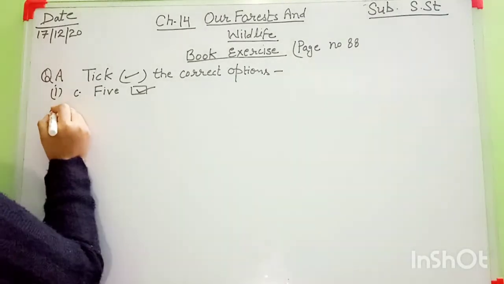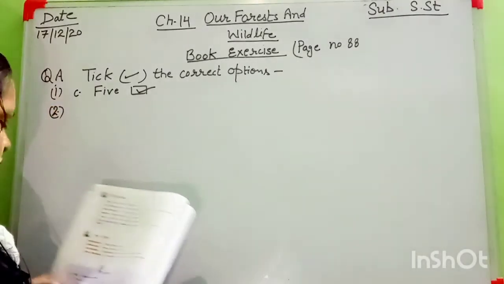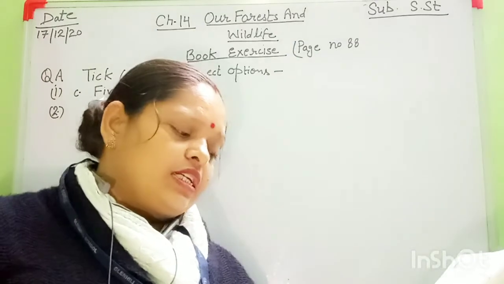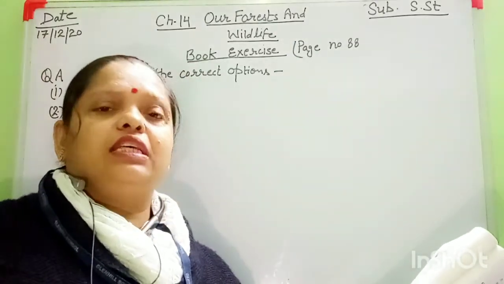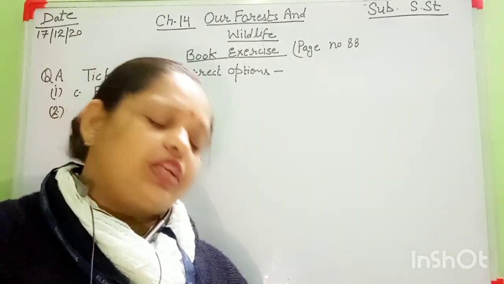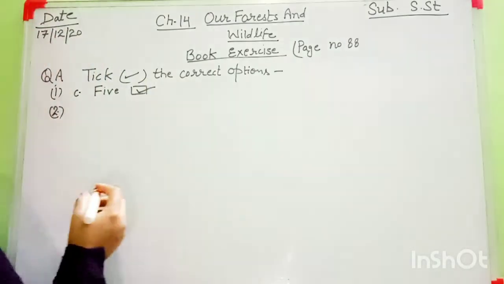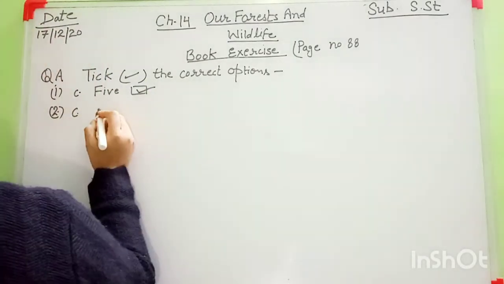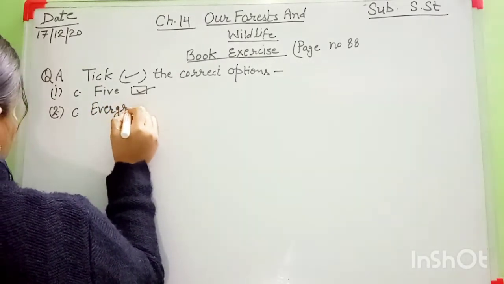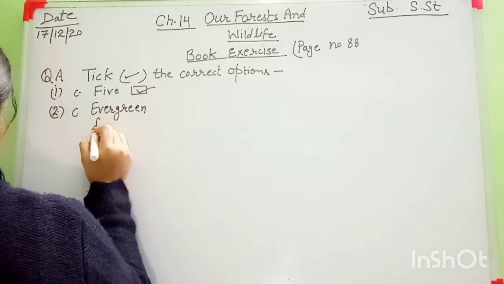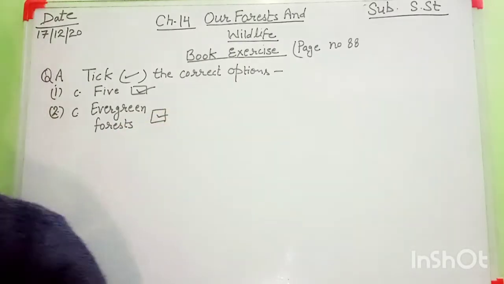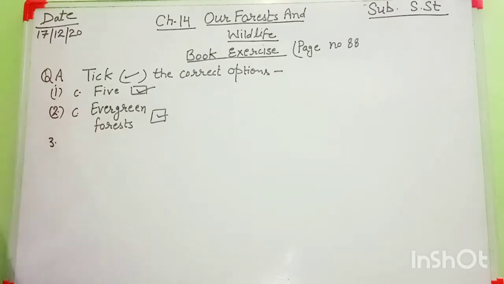Question number 2. Ebony is found in which type of forest? A. Thorny forest. B. Deciduous forest. C. Evergreen forest. Ebony is a type of tree and it is found in evergreen forest. So, which one is right? C option. Okay? Evergreen forest. So everyone, the correct option is this one, and you tick it now. Okay? Then move to question number 3.